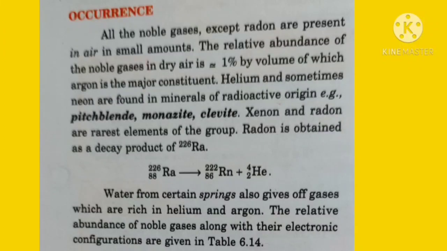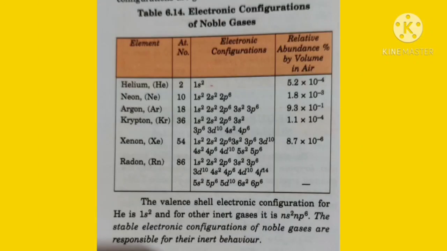Radon is obtained as a decay product of radium-226. 226 is the atomic mass of the radium. This radium changes into radon, with atomic mass 222, and then helium. Water from certain springs also gives off gases which are rich in helium and argon. The relative abundance of noble gases along with their electronic configurations are given in the following table. Now the electronic configuration of the noble gases is given and their abundances you can also see in this table.